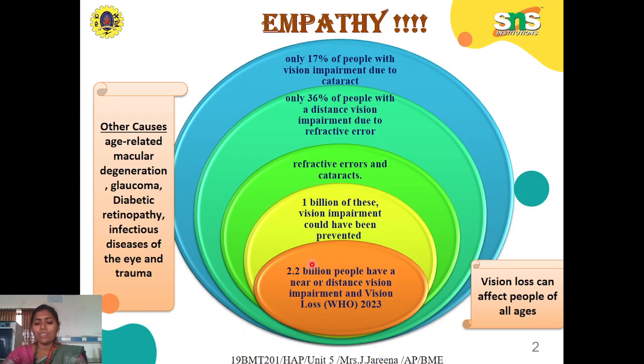According to a statistical survey in 2023, the World Health Organization states that moreover 2.2 million people are affected with vision impairment and vision loss yearly. Out of this, 1 billion people, just because of common eye disorders like refractive errors and cataracts, lost their quality of life. 36 percent of people lost their vision just because of refractive error, and 70 percent of people lost their vision due to cataract.